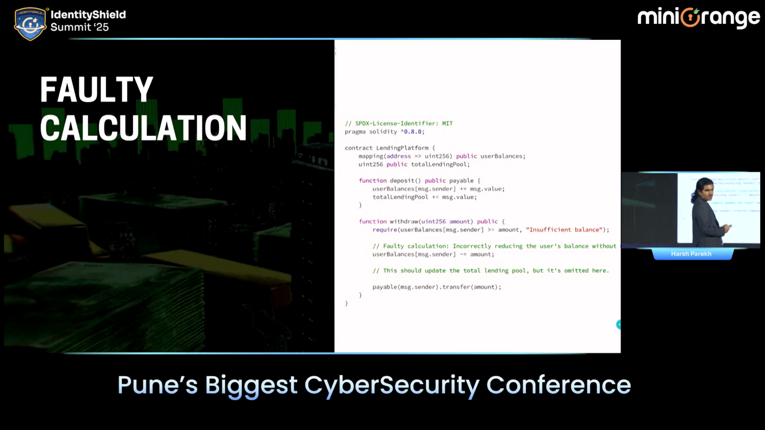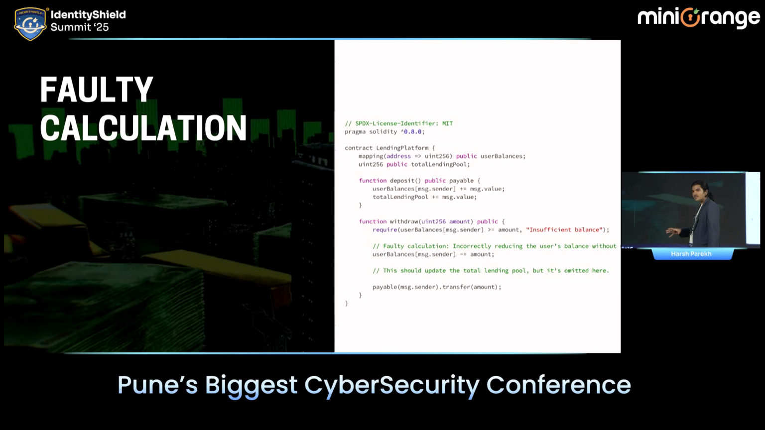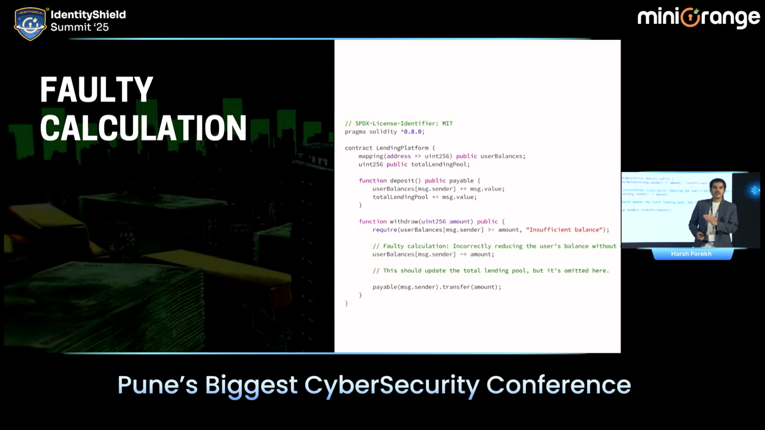And lastly, we have faulty calculations. Faulty calculation is a type of attack where you accidentally or unintentionally do not update the contract properly. For example, you're reducing the funds from the user account, but you're not reducing the final amount from your entire contract. Or there could be any kind of miscalculation in decimals. Suppose you are able to provide a negative value inside the contract. That's going to create an arithmetic operation which is not expected. These types of issues are again found in Web3 contracts.